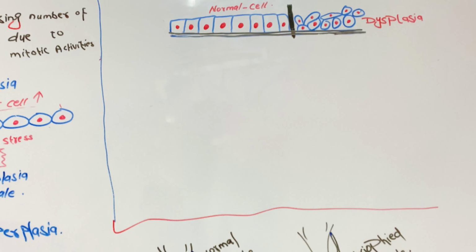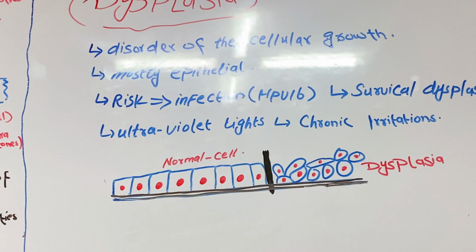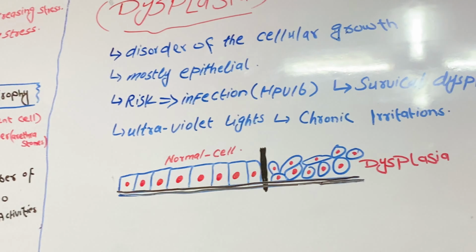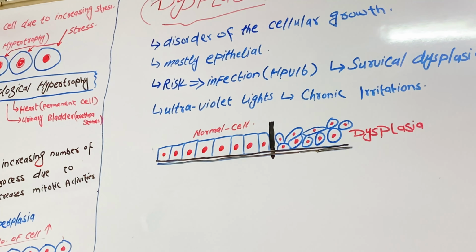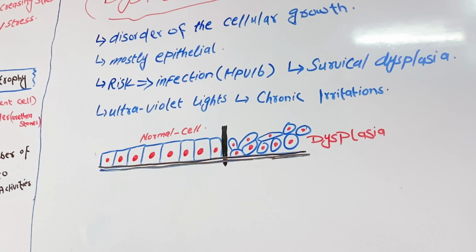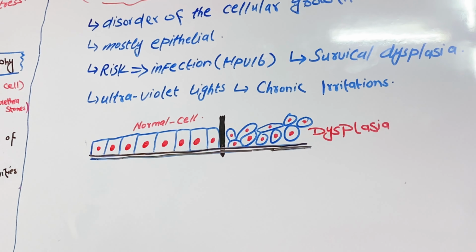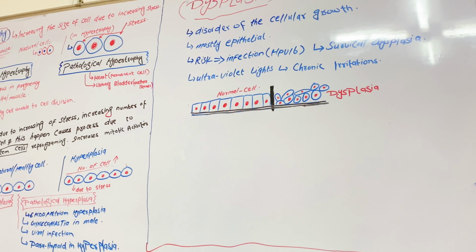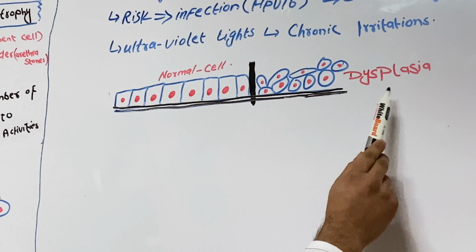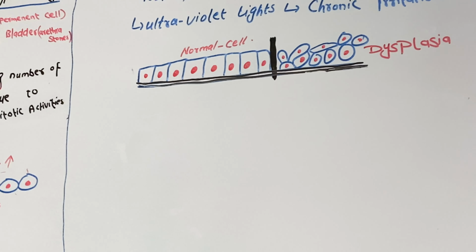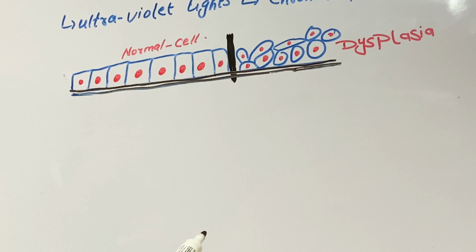And last but not least, dysplasia. What is dysplasia? Disorder of cellular growth, mostly epithelial. What are the risks of dysplasia? Infection, HPV 16, that is cervical dysplasia, ultraviolet light and chronic irritation are risks of dysplasia. We see that this is a normal cell and this is a dysplastic cell. The normal cell is normal, but dysplastic cells are disordered due to abnormal cellular growth. Thank you.